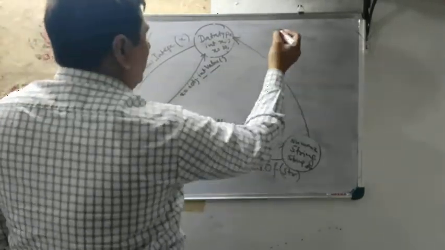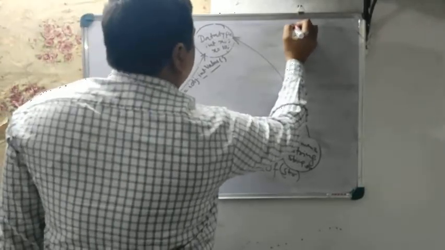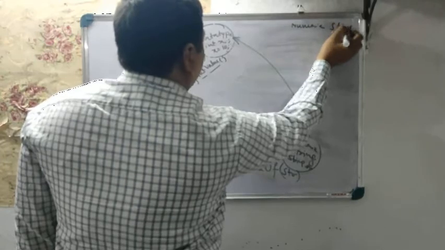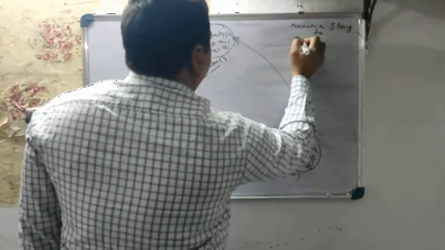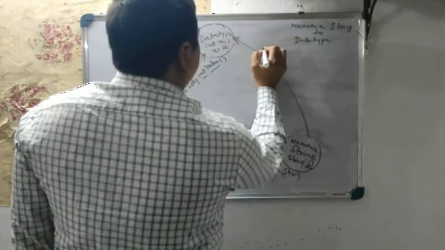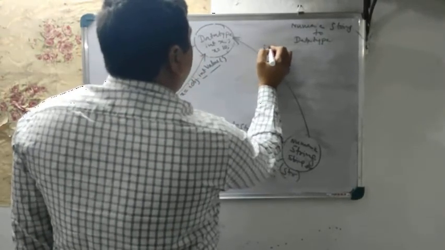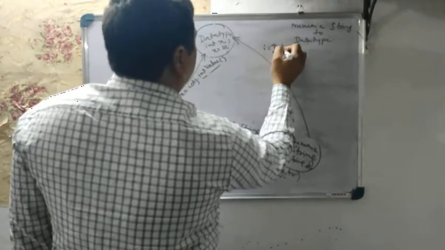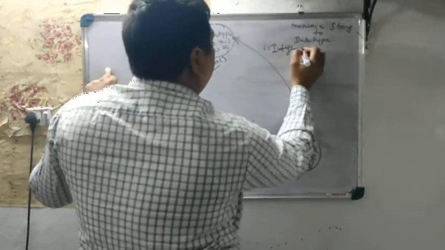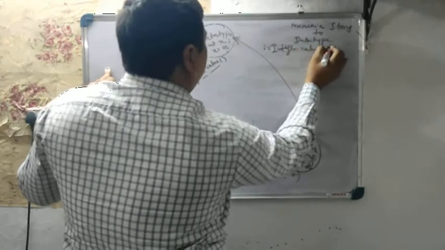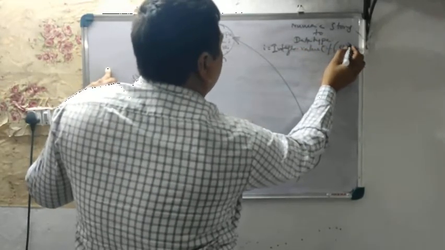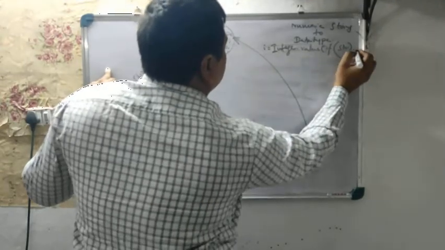Just before, I told you numeric string to data type: i equals Integer dot valueOf(str) dot intValue.